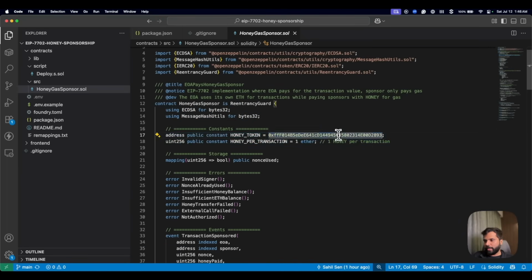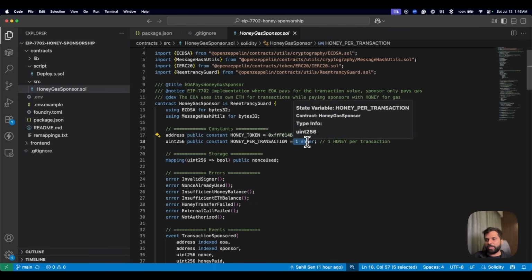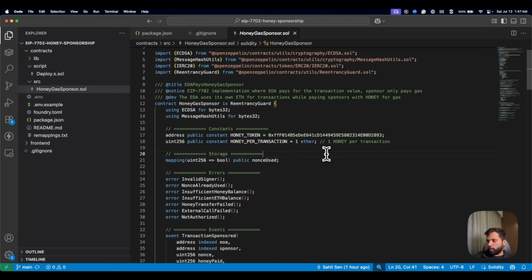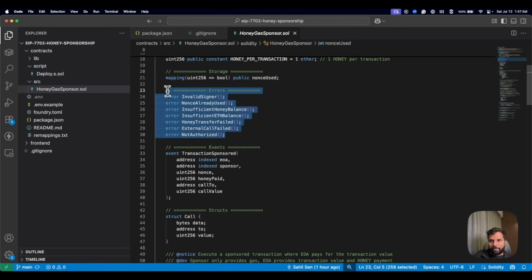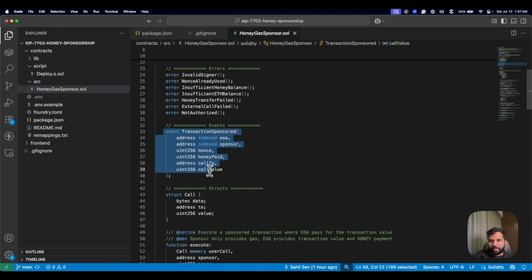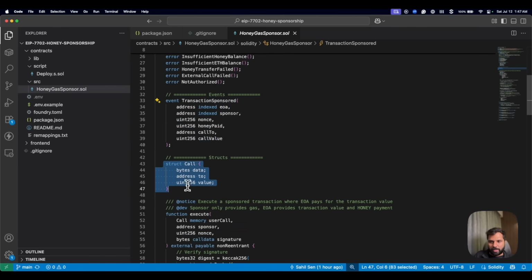One is the honey token, and the other is how much honey token we want to send to the sponsor per transaction. This is a mock honey token, a basic ERC20 token, which I have deployed on the Bepolia testnet. Then we have the mapping, which will be used to map the nonce numbers to true or false. Then we have some error messages, the event, and a struct. We are defining this struct for grouping custom related data types.